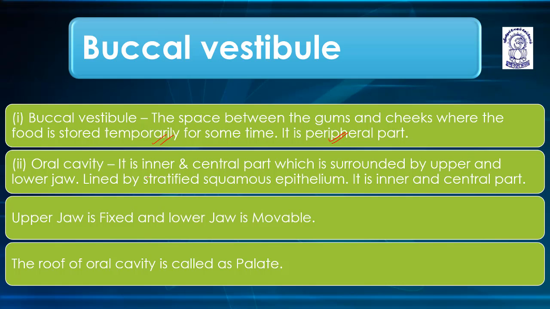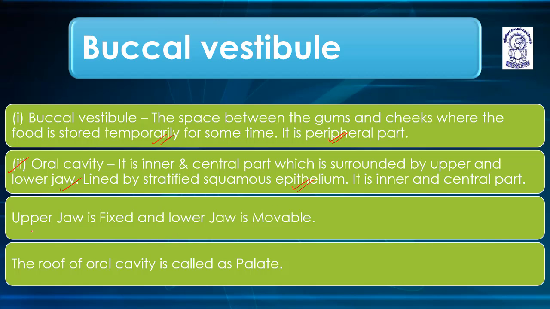First part is the buccal vestibule, then the oral cavity or buccal cavity. The oral cavity is the inner and central part, which is surrounded by the upper and lower jaw. It is lined by stratified squamous epithelium.